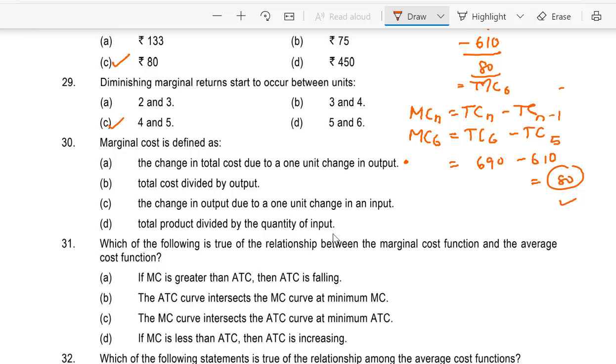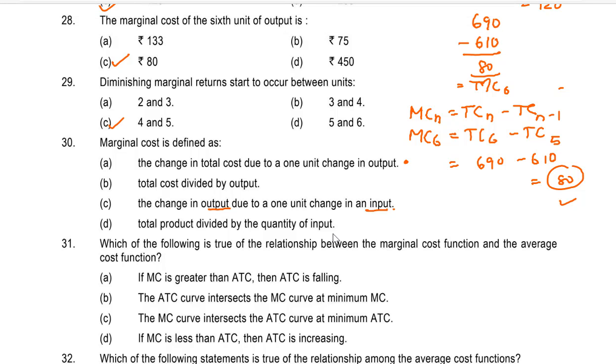C, the change in the output due to 1 unit of change in the input. And D, total product divided by the quantity of input. So the answer is A, that is the change in the total cost due to 1 unit change in output. 30th A.